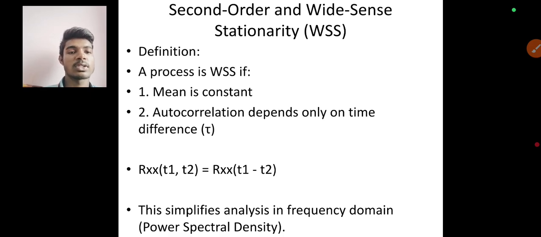This simplifies analysis in the frequency domain, that is, power spectral density. This is what this equation shows.